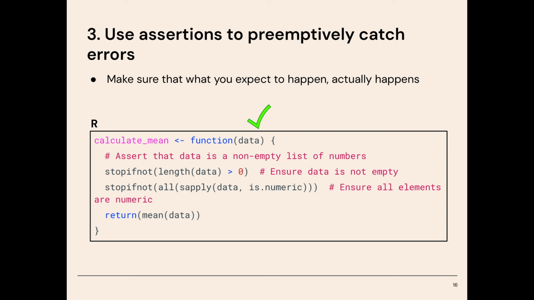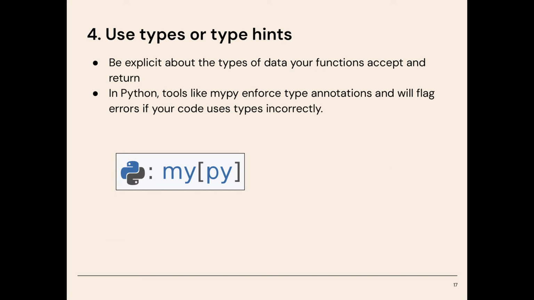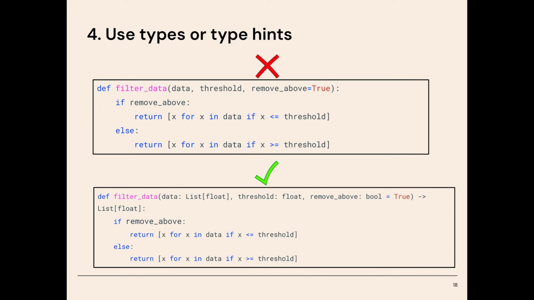Principle 4 is to use type hints. Type hints are a way of making your intentions clear to anyone reading your code, including your future self. They tell exactly what kind of data you should expect to go in and out of your functions. For example, in the function below, it's not clear what type data and threshold should be or what the behavior of the function is when remove_above is set to false. But if we add some type hints, it becomes much clearer.